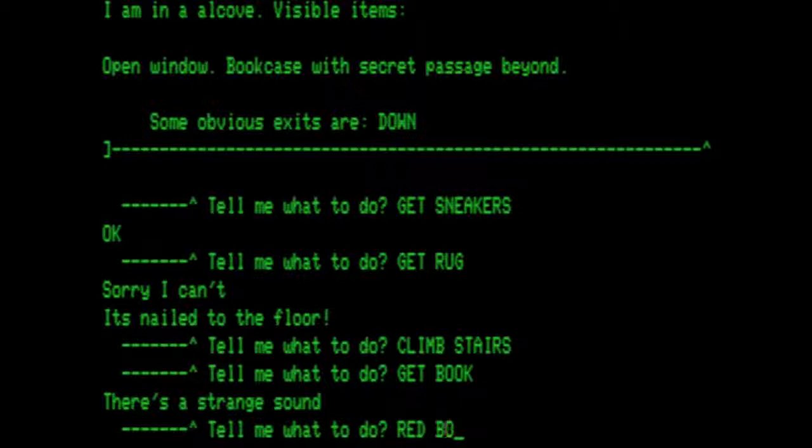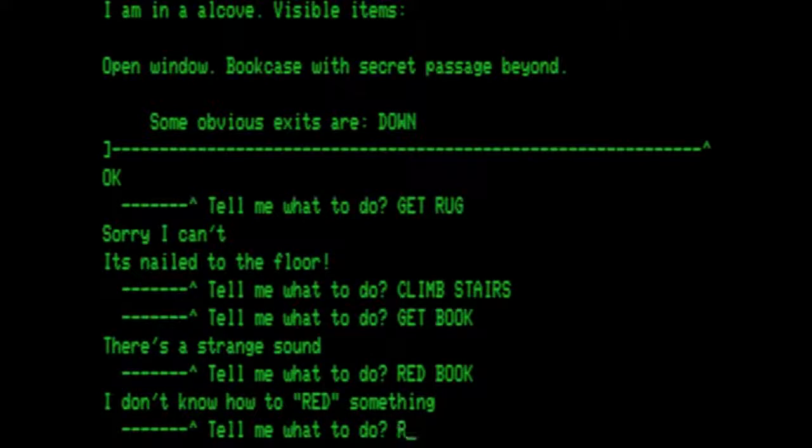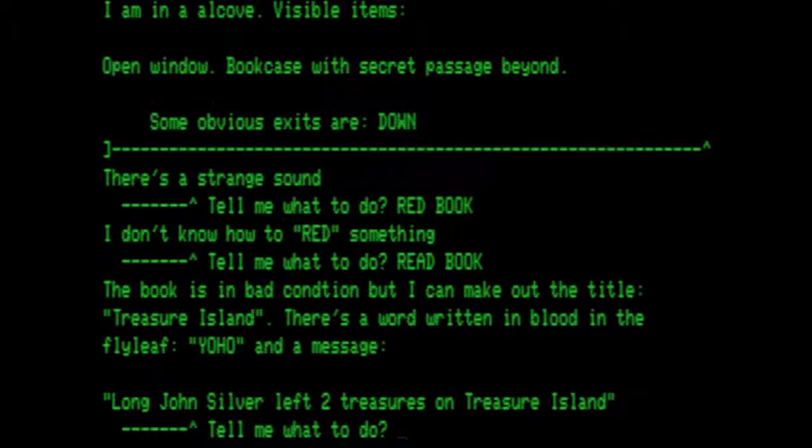Let's read the book. The book is in bad condition, but I can make out the title, Treasure Island. There's a word written in blood in the flyleaf, Yo-ho, and a message. Long John Silver left 2 treasures on island. So let's